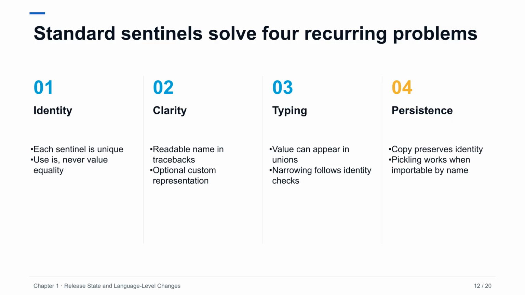A useful sentinel needs more than uniqueness. Its representation should explain itself in logs and signatures. Copying should not manufacture a different marker. Serialization should restore the intended identity when the sentinel is importable from its module. Static typing should distinguish the marker from valid domain values. The new built-in is designed around all four requirements. Libraries should still define sentinels at module scope, give them stable names, and avoid creating fresh sentinels inside a function where identity and pickling become harder to reason about.